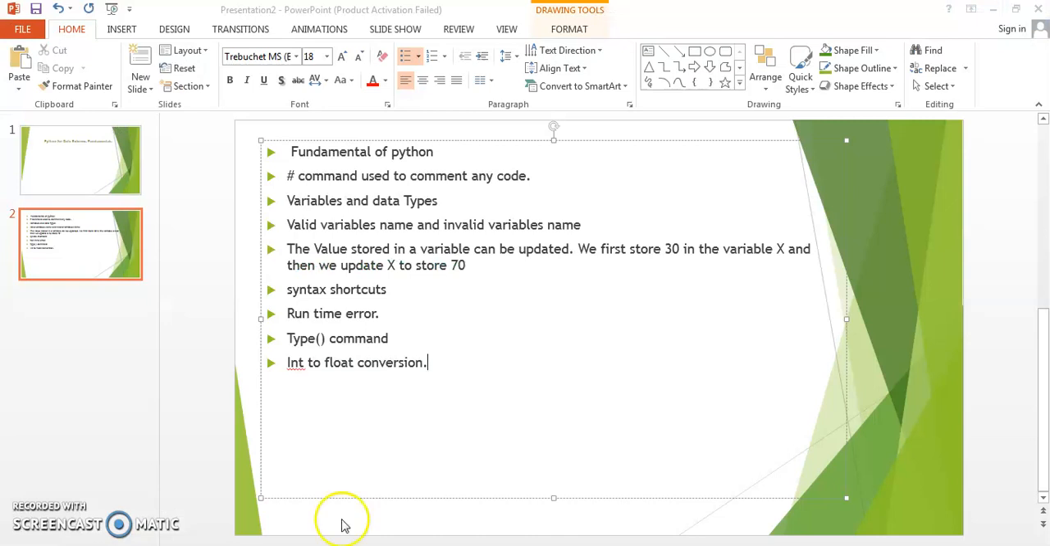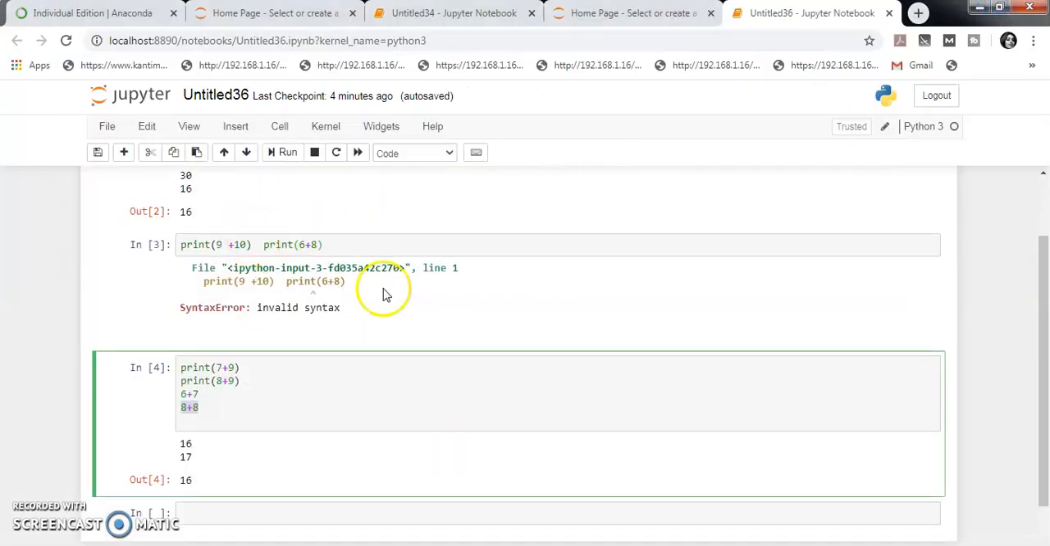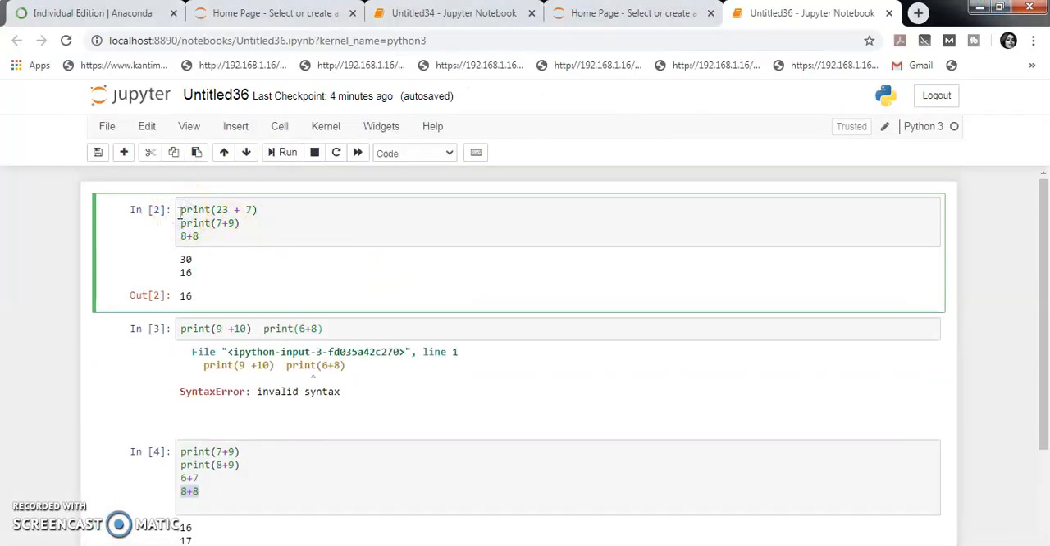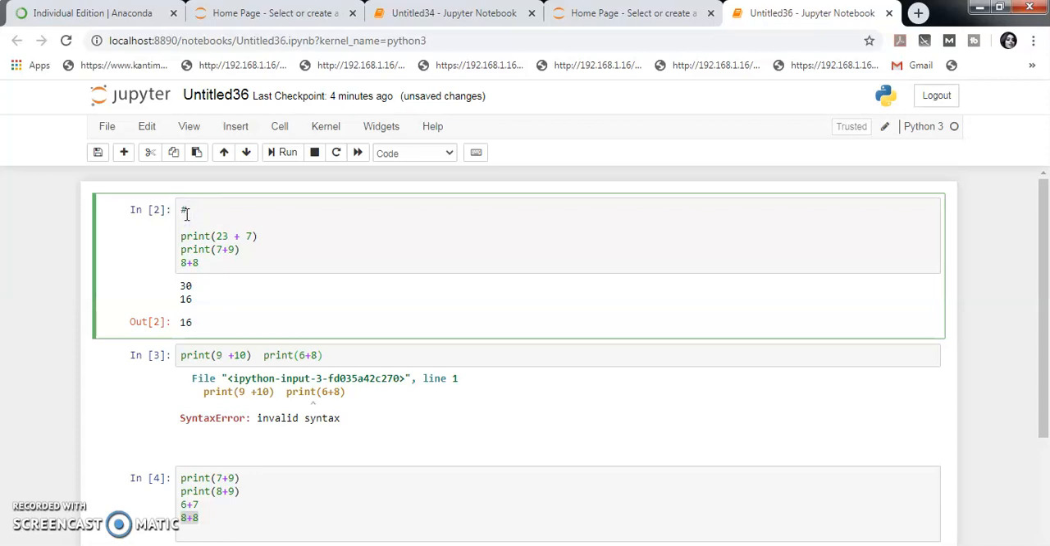The second thing is the hash command, which is used to comment any code. Suppose you are writing this code and you want to put a comment here. You can put a hash command for the comment, or you can keep it as a description. If there is code you want to comment out, just put the hash in front of it.